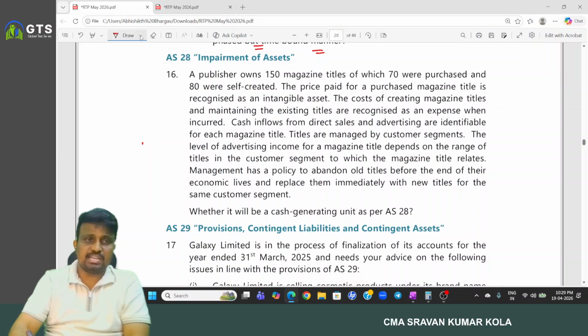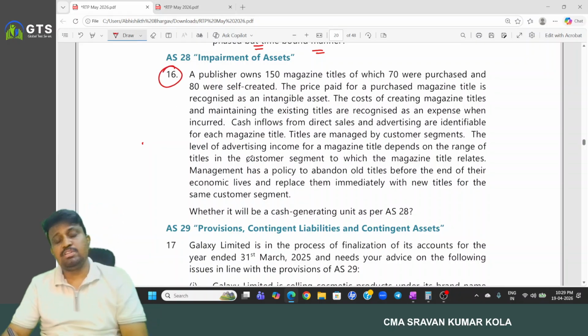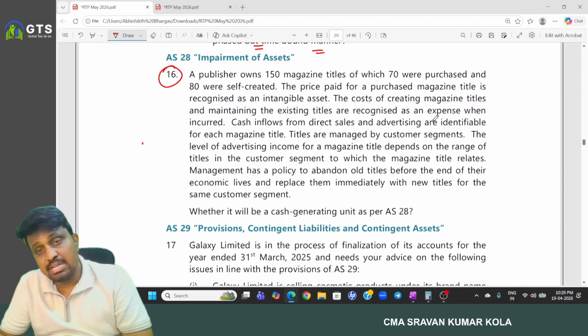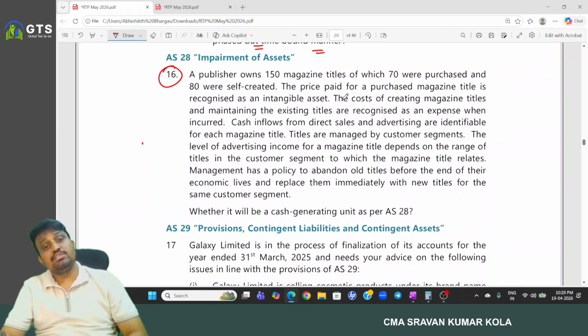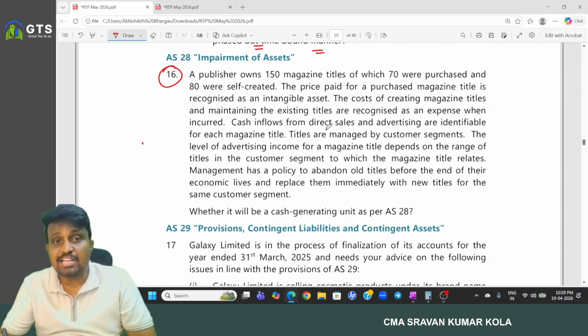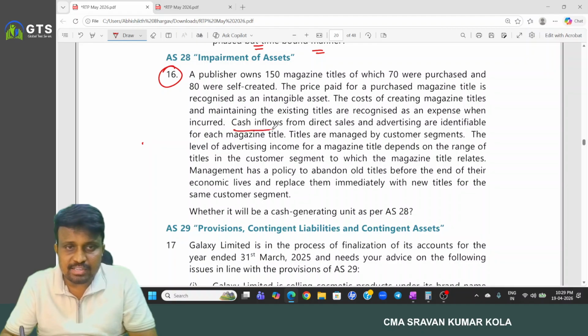Question 28. A publisher owns 150 magazine titles, of which 70 were purchased and 80 were self-created. The price paid for purchased magazine titles is recognized as an intangible asset. The cost of creating the magazine titles and maintaining the existing titles are recognized as an expense when incurred. Cash inflows from the direct sales and advertising are identified.